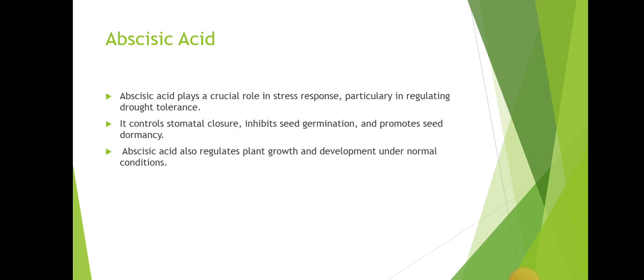Abscisic acid. Abscisic acid plays a crucial role in stress responses, particularly in regulating drought tolerance. It controls stomatal closure, inhibits seed germination, and promotes seed dormancy. Abscisic acid also regulates plant growth and development under normal conditions.